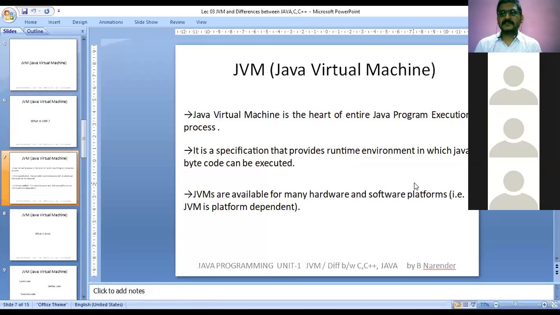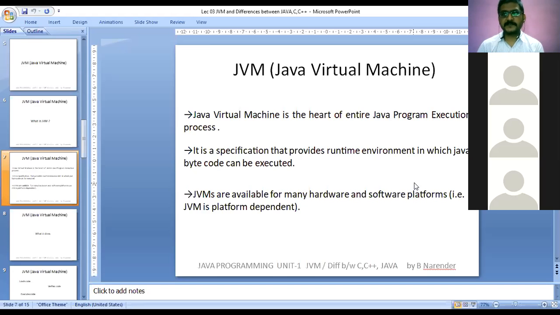It means that without JVM, we cannot execute a Java program. And it is a specification that provides a runtime environment in which Java bytecode can be executed. So where can we see this JVM? We will see the JVM at the running time of a Java program.